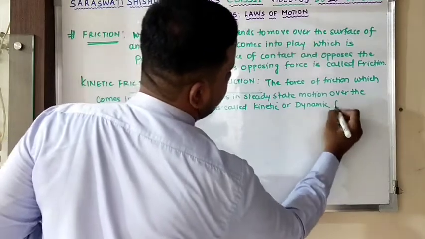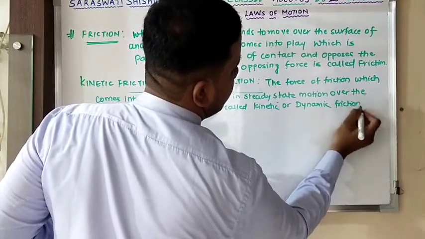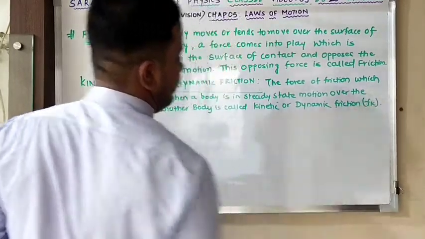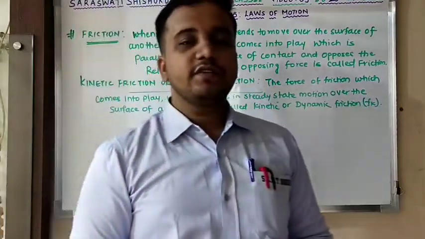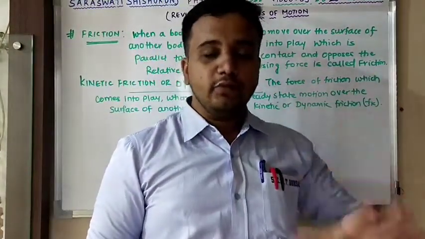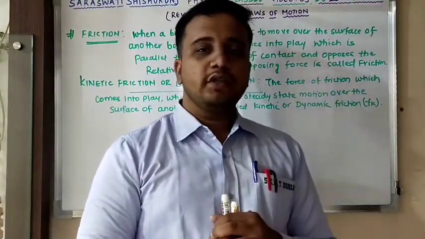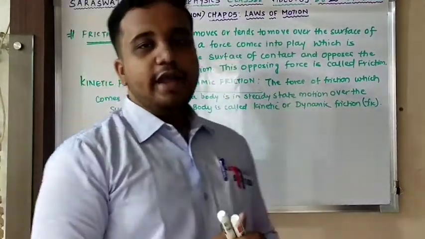Kinetic or dynamic friction, denoted by letter Fk. Clear? The force of friction which comes into play when one body is in steady motion over the surface of another body, that is known as what? Kinetic friction or dynamic friction, Fk.